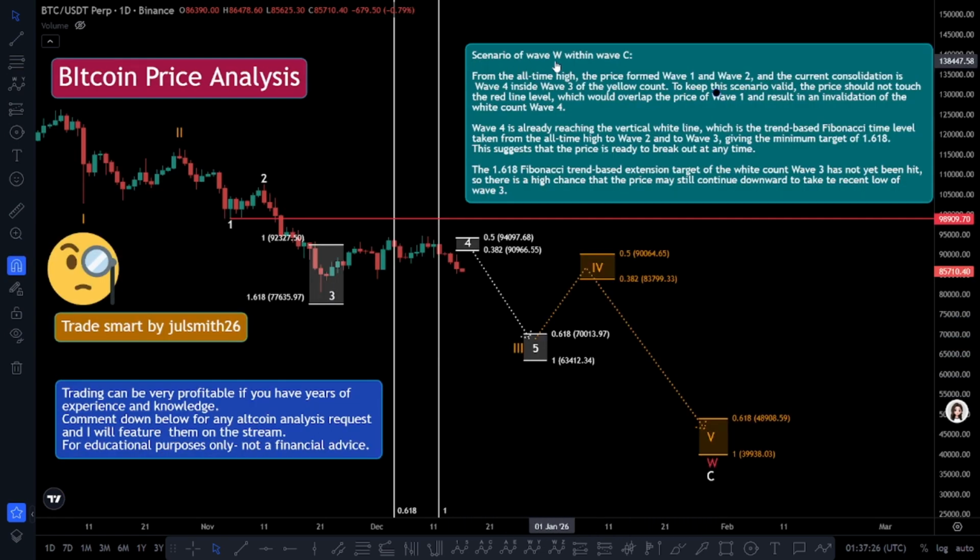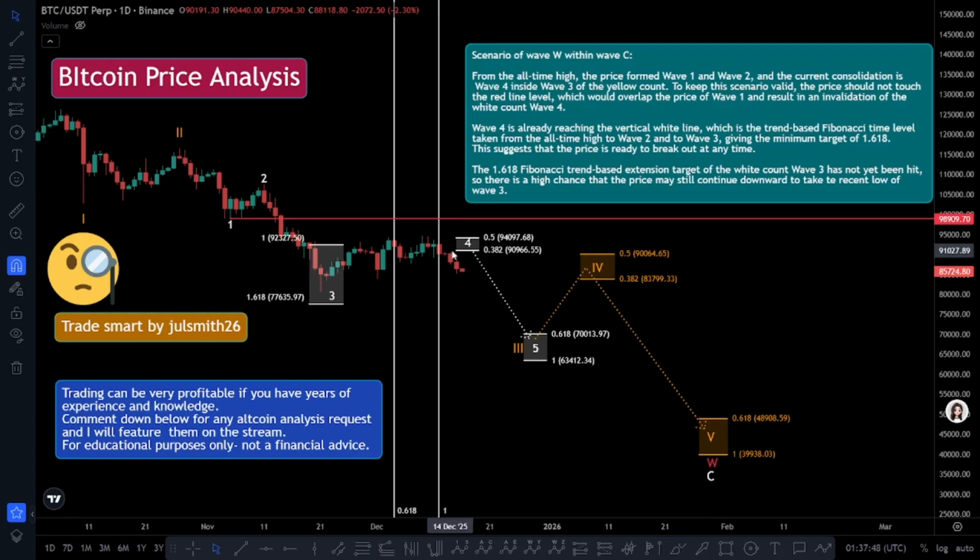Scenario of wave W within wave C from the all-time high. The price formed wave 1 and wave 2, and the current consolidation is wave 4 inside wave 3 of the yellow count. To keep this scenario valid, the price should not touch the red line level, which would overlap the price of wave 1 and result in an invalidation of the white count wave 4.